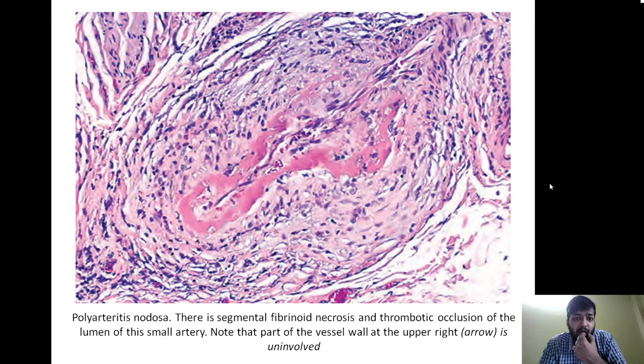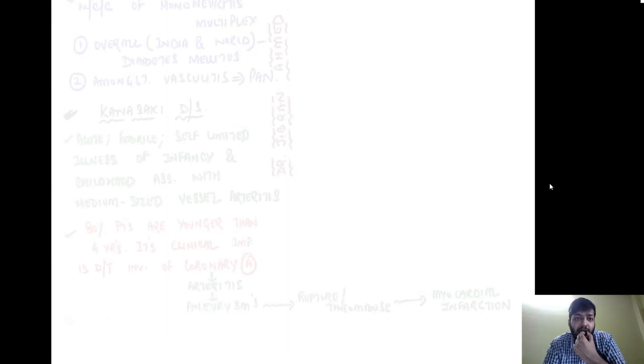Look at this morphological image. There is a classical fibrinoid necrosis, as we can see, and there is a thrombus formation also taking place, as you can see with the second arrow. You can see there is only a partial involvement of the vessel. This upper part of the vessel is not involved, so there is a segmental involvement, and the whole circumference is not involved. The classical feature is fibrinoid necrosis, which is very important.